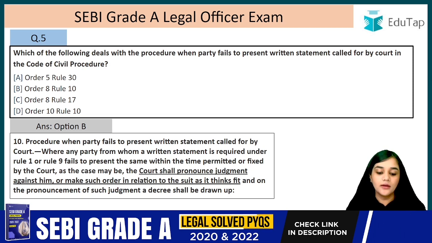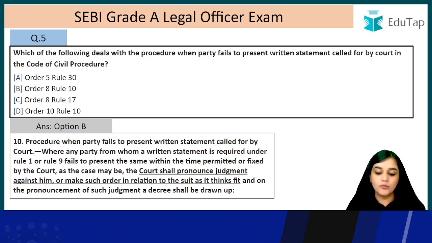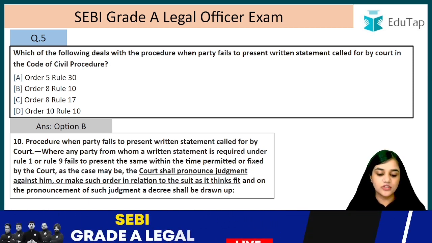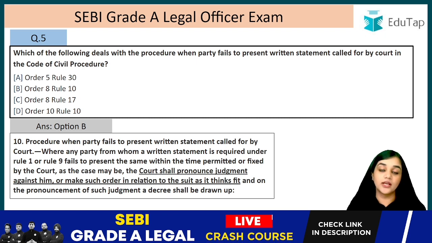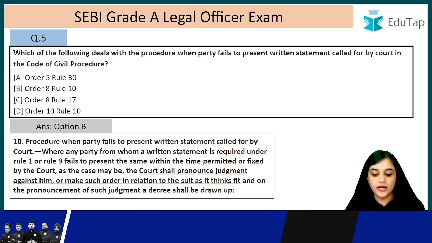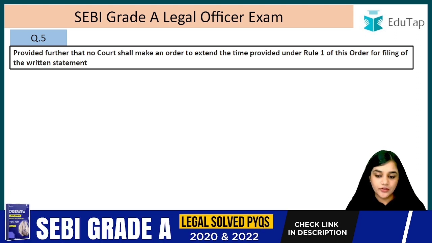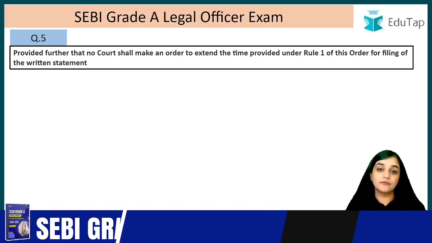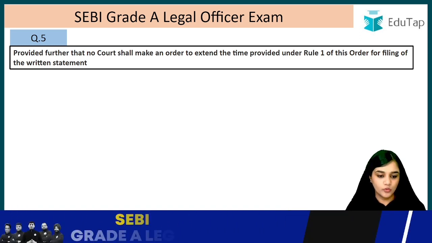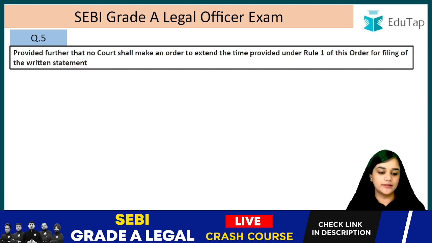So shall pronounce judgment against him or make such order in relation to the suit as it thinks fit. Or it can also do what? It can allow the relaxation of that time period. And on the pronouncement of such judgment, a decree shall be drawn up. Provided further that no court shall make an order to extend the time period under Rule 1. So they have to follow the provisions of Rule 1, right? So Rule 1 of this order is on filing the written statement.